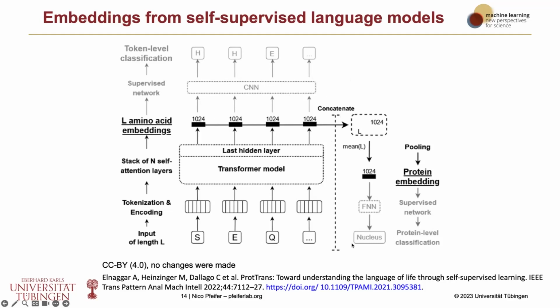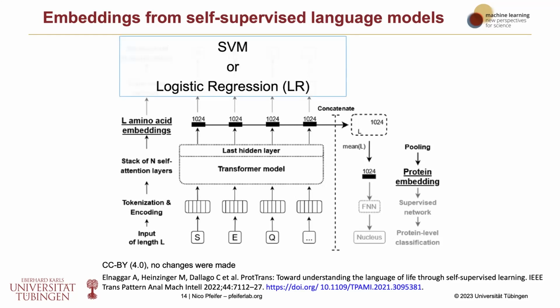If you want something which is independent of the size of the protein, then you can also do something like mean pooling here, and then get a representation that you can use no matter how long your protein is. But in our approach, we were interested in the first one, so basically having the position information,